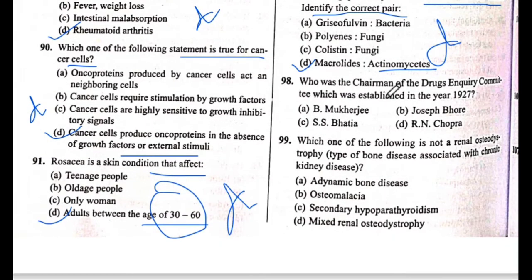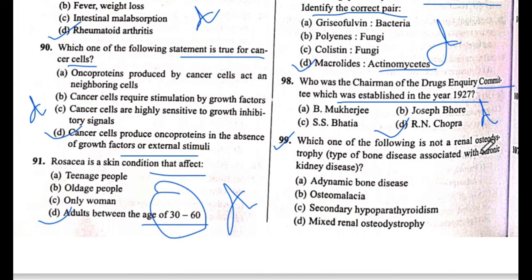Who was the chairman of Drug Inquiry Committee which was established in the year 1927? Who was he at that time? So the answer will be D, R.N. Chopra. The answer is D, R.N. Chopra. Next is question number 99.